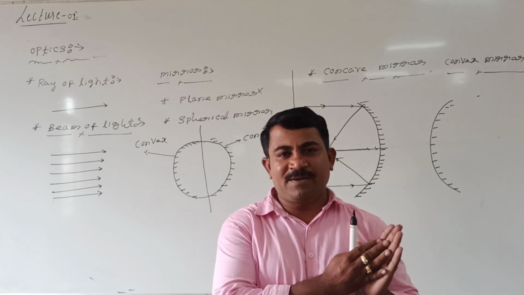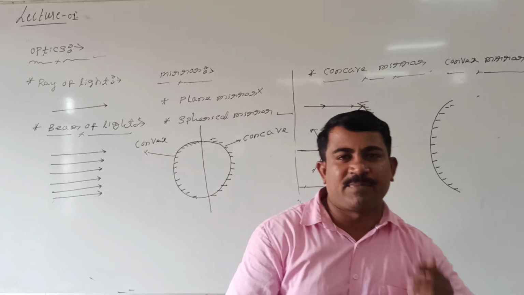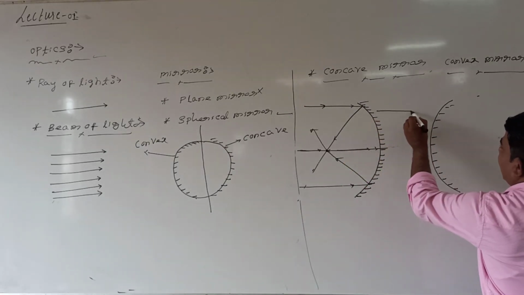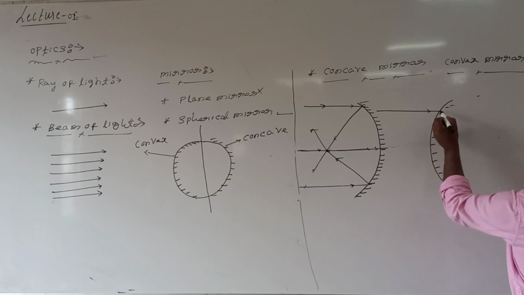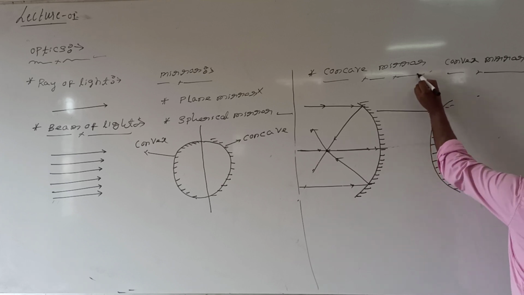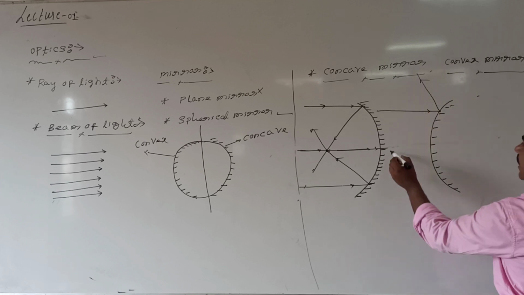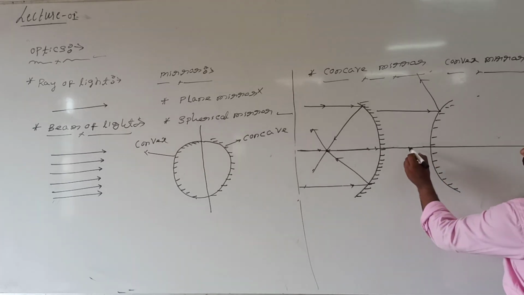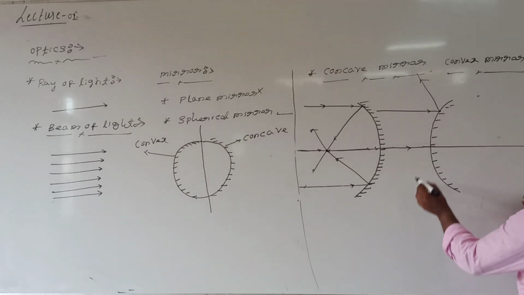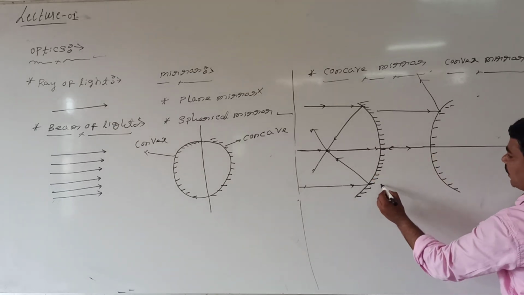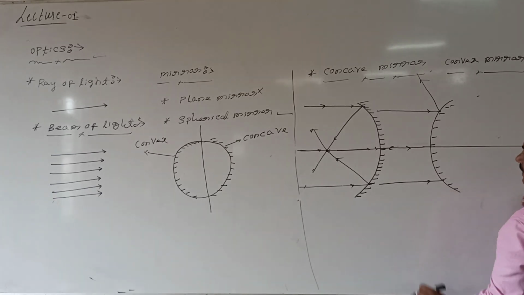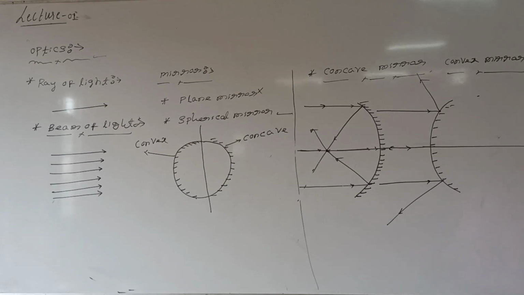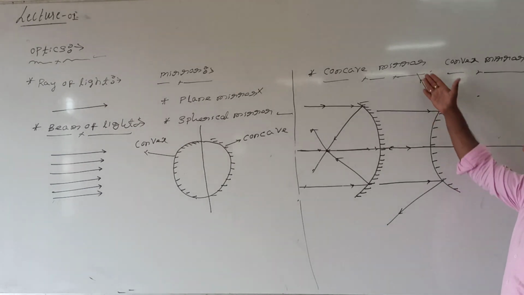On a convex spherical mirror, how does the ray of light incident and how is it reflected? Look at here. Now this one I can call a ray of light. This ray of light is incident here, and after incident, the ray of light reflects like this. Right. Let us take one more ray of light. When the ray of light is incident at this point, again it bounces back. Let us take one more ray of light, incident at this point, and it reflects like this. Are you following me? Then, actually after incidence the ray of light is divergent here.